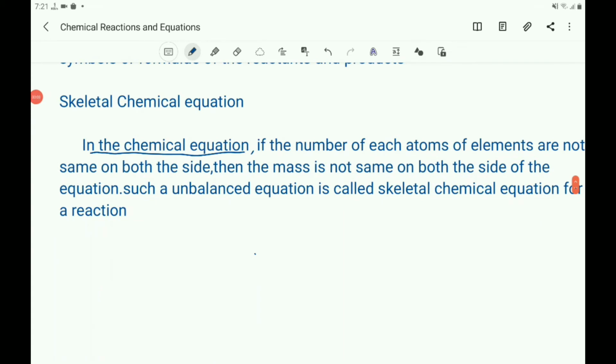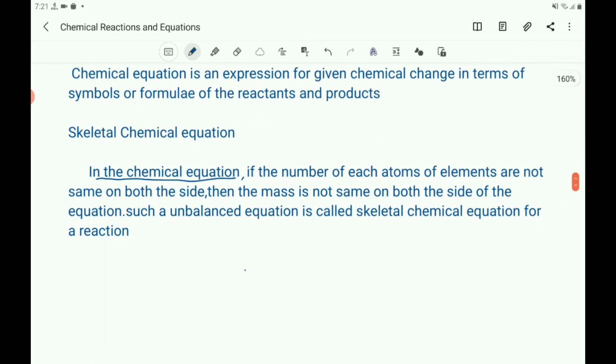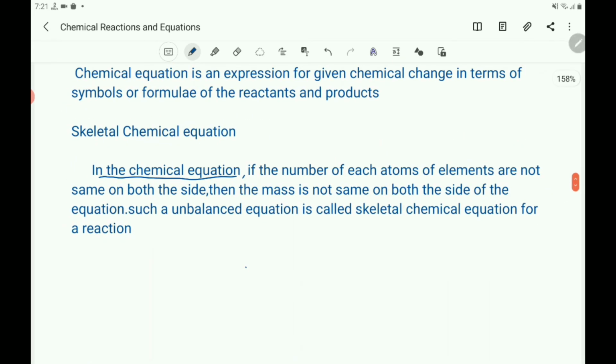Then what is a skeletal chemical equation? In a chemical equation, if the number of atoms of each element is not the same on both sides, then the mass is not the same on both sides of the equation. Such an unbalanced equation is called a skeletal chemical equation for a reaction.